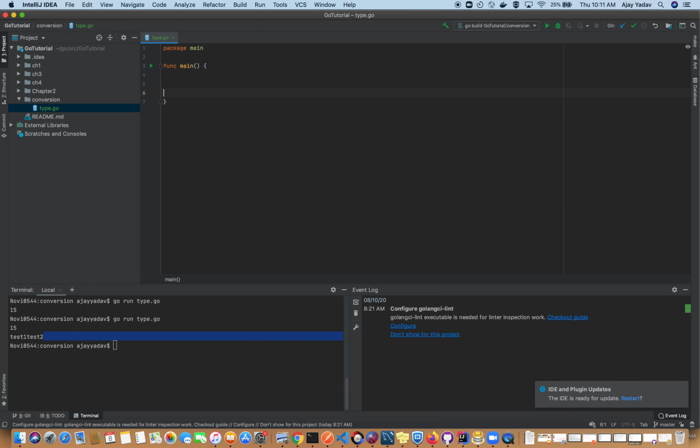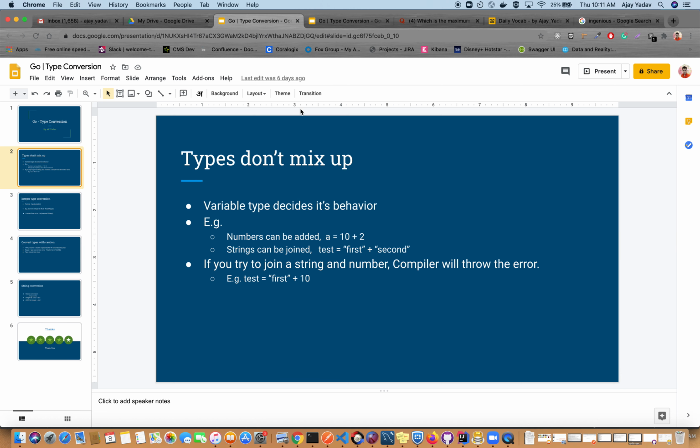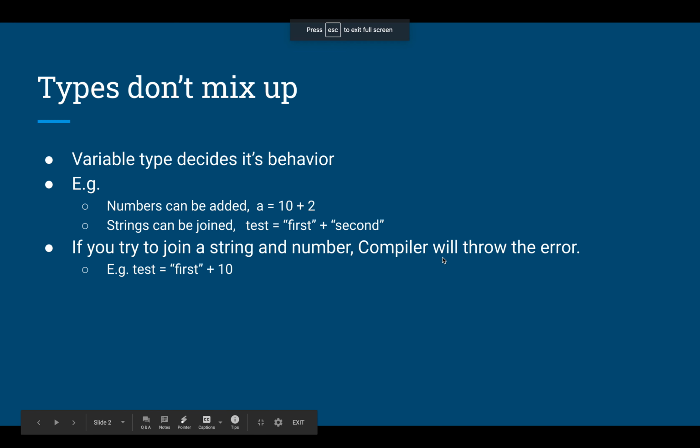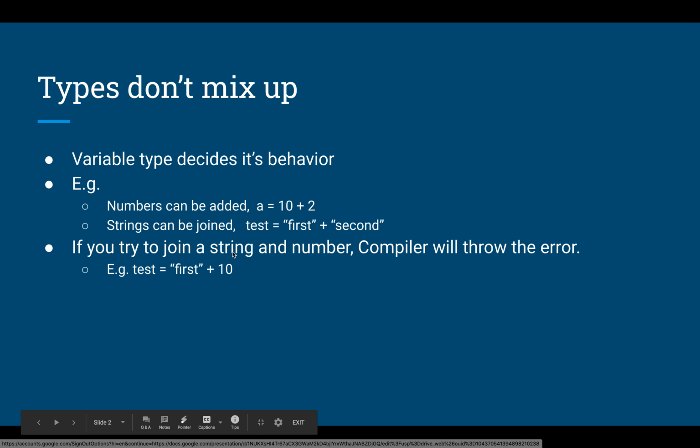Cool. So let's go back to our slide. Yes, that part we covered. If you try to join a string and a number, the compiler will throw the error, the mismatched types, that we have just seen.